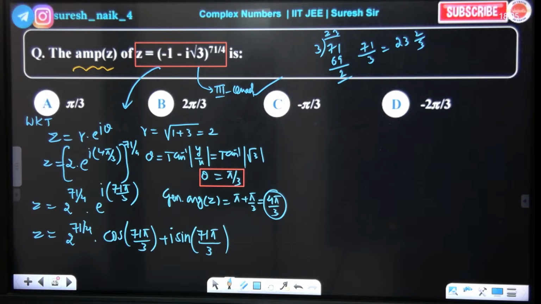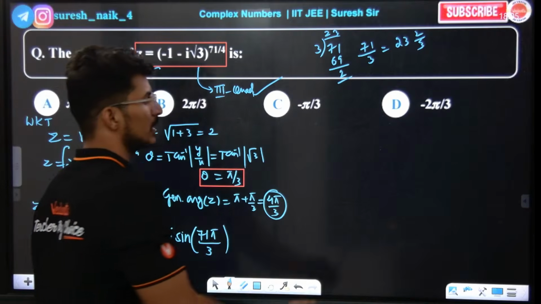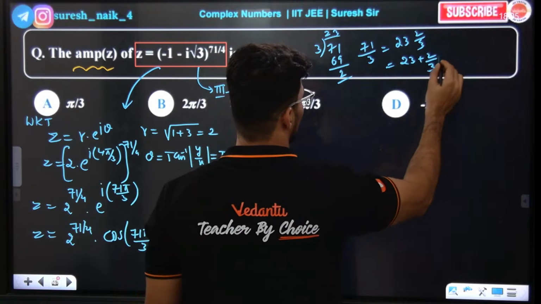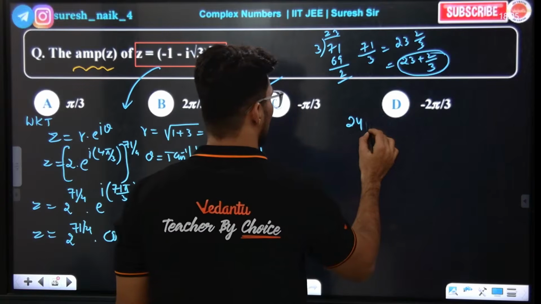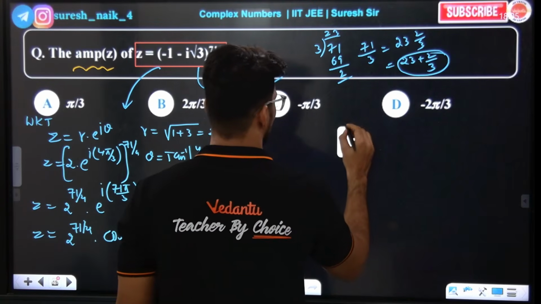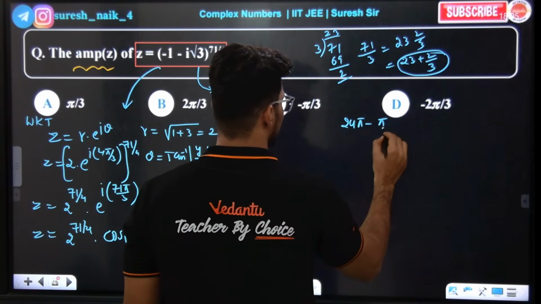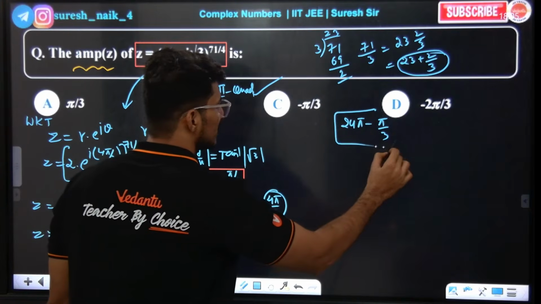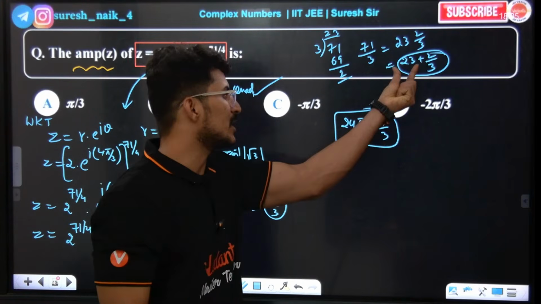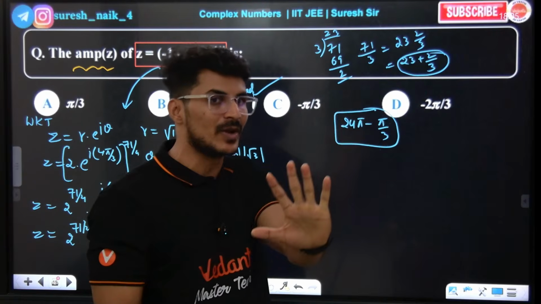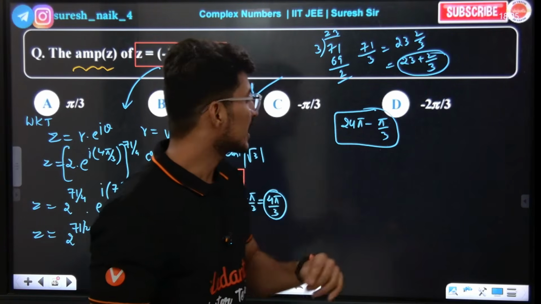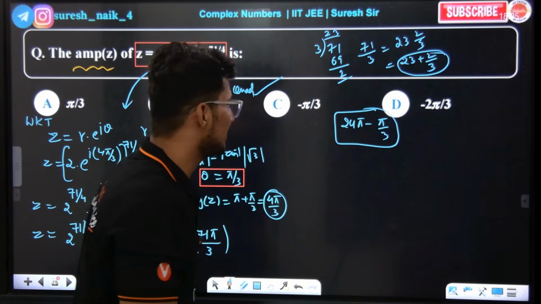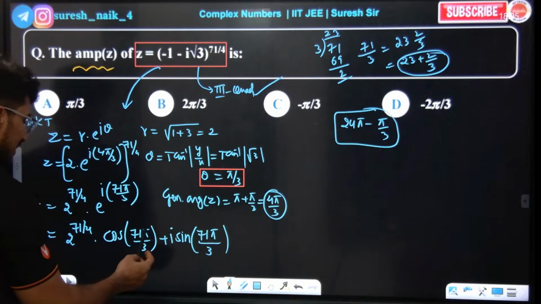But I won't write like that. You can write either like this, 23 plus 2 by 3, and you will get this. Or can I write 24 minus something? 24 pi minus pi by 3. Check: 72 minus 1. Always try to write in terms of even pi. With 23 pi plus 2 pi by 3 you will get the answer, but it will be too complex. Try to write in terms of even pi, it will be very easy for the calculation. So can I write 71 pi by 3 like this?